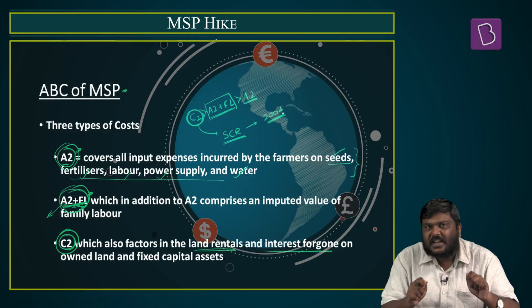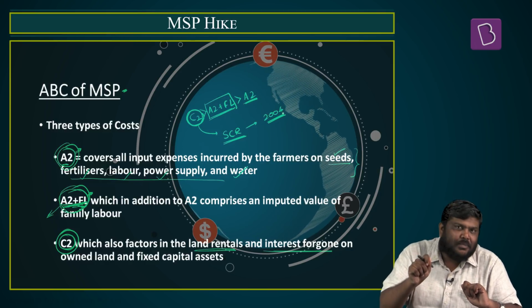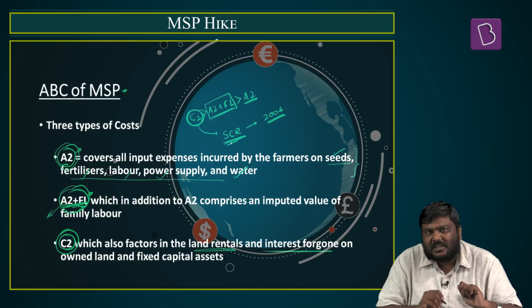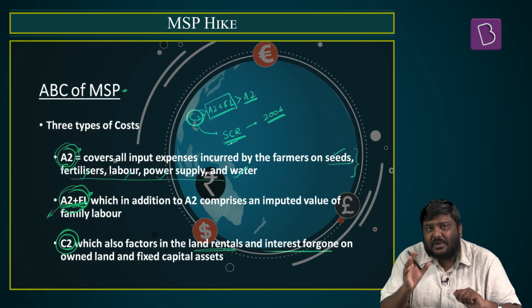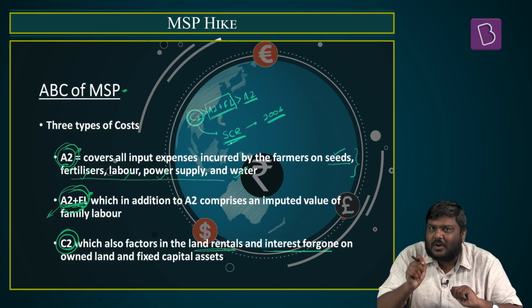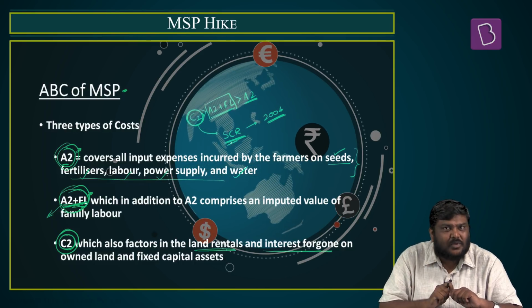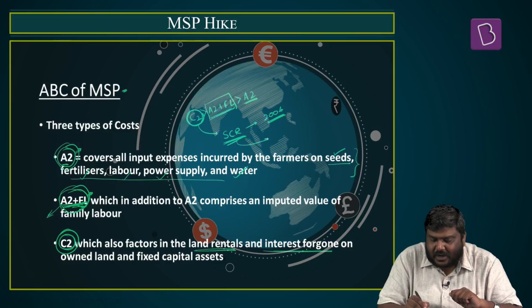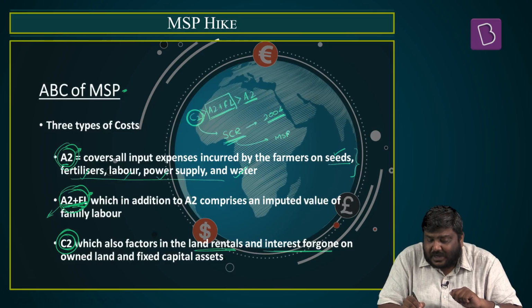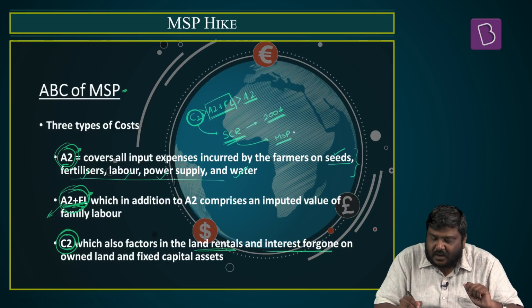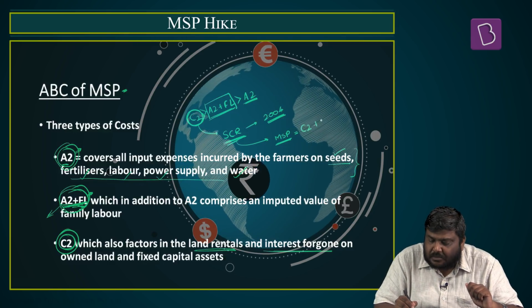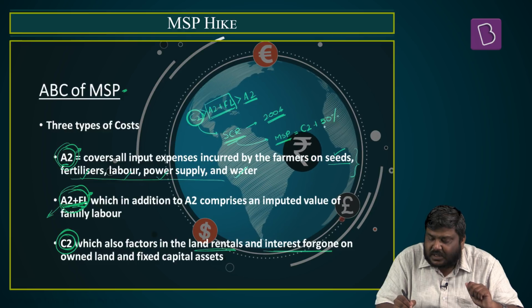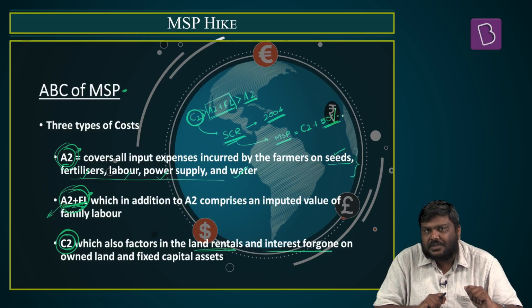Now to prevent this kind of outcome, the Government of India set up a committee which was headed by Mr. MS Swaminathan. This particular committee over a period of time submitted around 5 volumes of reports to the Government of India, and in the 5th volume of the report, this particular committee recommended that MSP must be decided in this particular format, that is MSP should be equivalent to C2 cost plus 50% of this particular C2 cost.